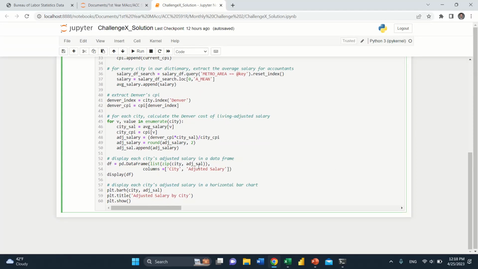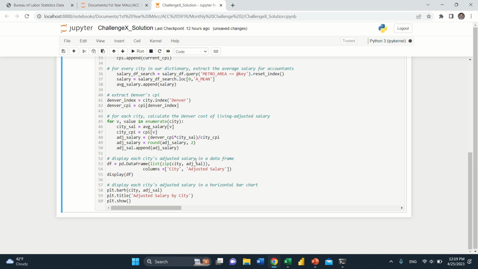All right, so now we have every city. We have its CPI, its average salary, and then its salary adjusted to Denver's cost of living. Now, we're just going to create a little data frame that displays our results and a very simple horizontal bar chart in matplotlib to also show our results. So I'm going to go ahead and run that and show you guys what it looks like.